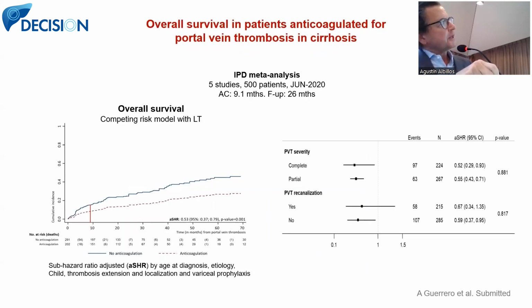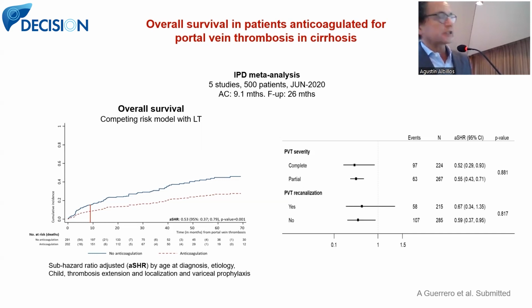Those were aggregated data meta-analyses. But we performed an individual patient data meta-analysis in 5 studies, those that answered our request for individual data, 100 patients, and we were able to demonstrate an overall improvement in survival, in a competing risk model with liver transplantation as the competing event, a reduction in mortality in patients receiving anticoagulation.